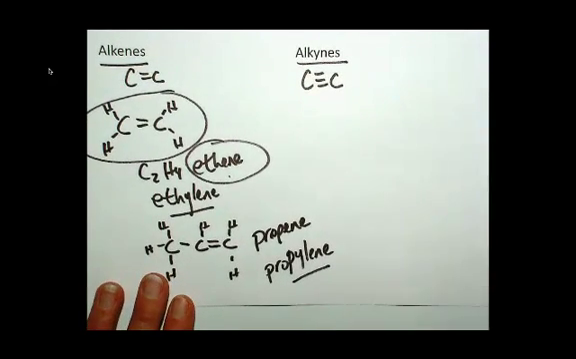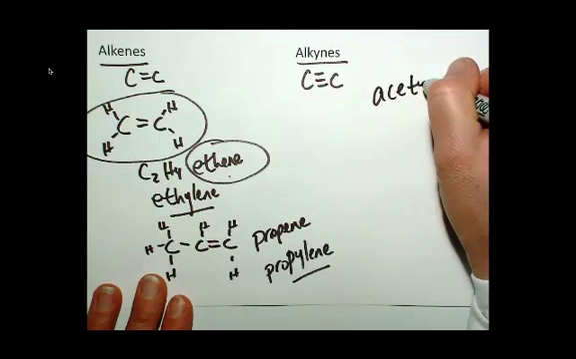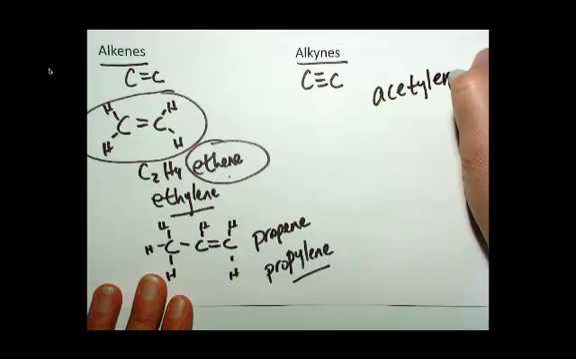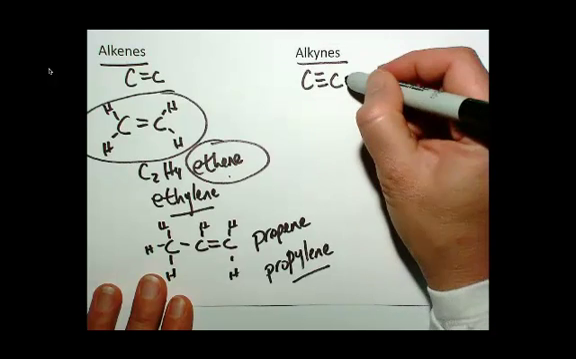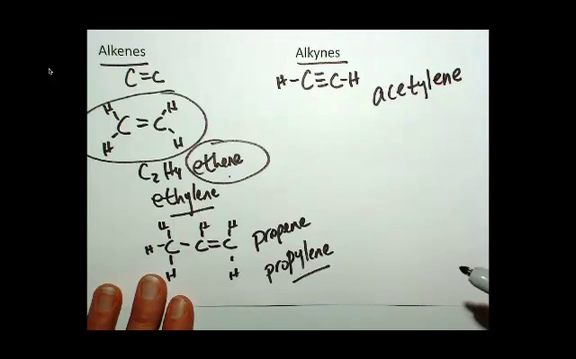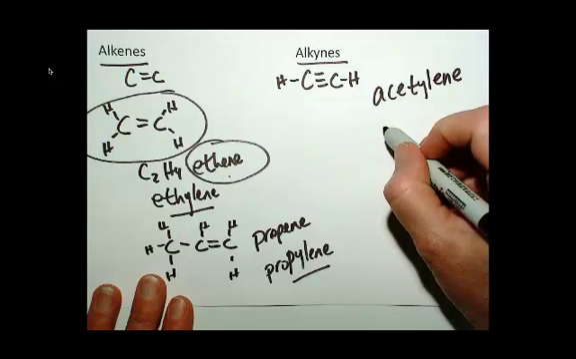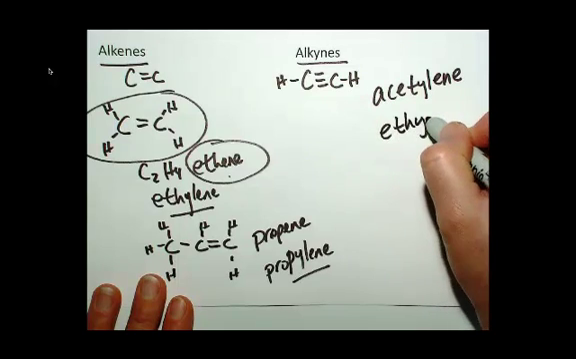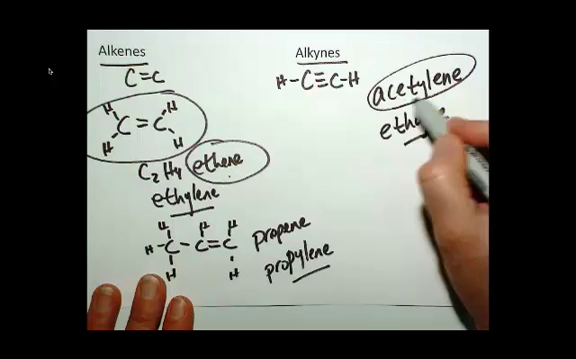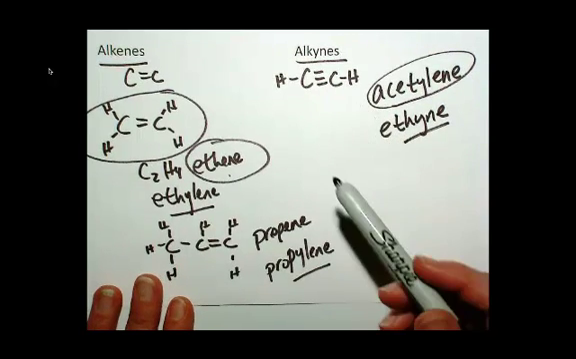Alkynes, the most common alkyne is acetylene. The common name is acetylene. It's just the carbon triple bond with 1 hydrogen on each one. That's acetylene. The systematic name is ethyne. You hardly ever hear that because acetylene has been around for so long. It's the fuel, the gas that's used in a welder's torch.